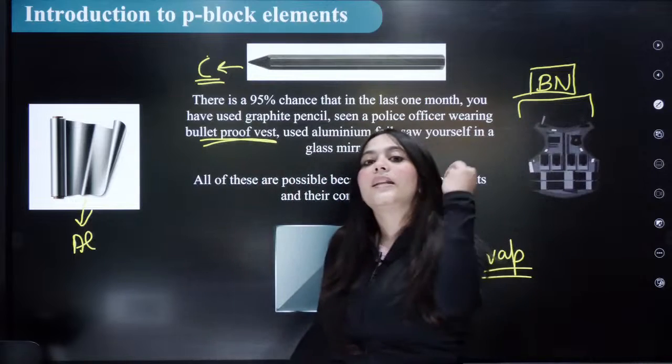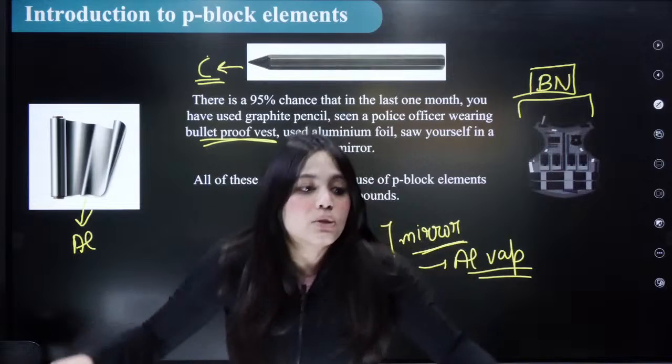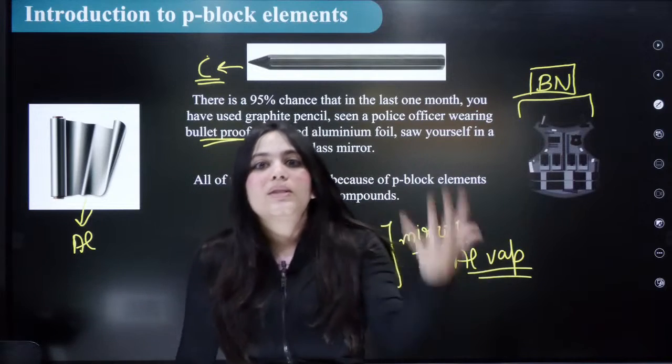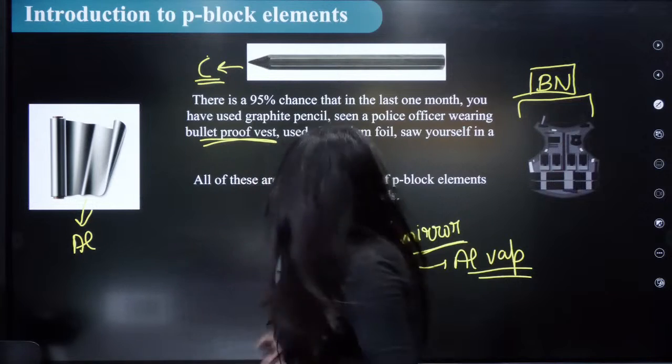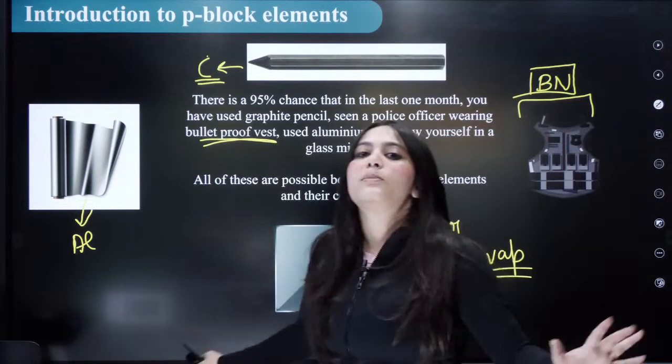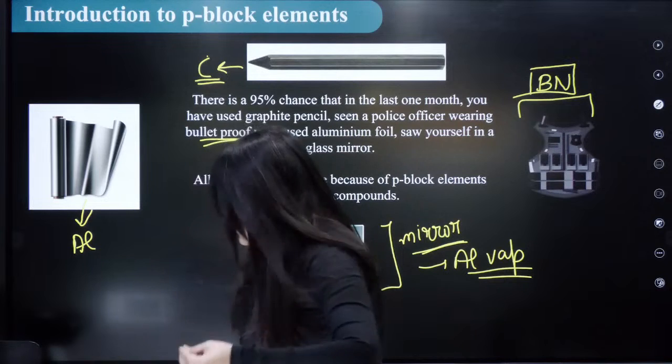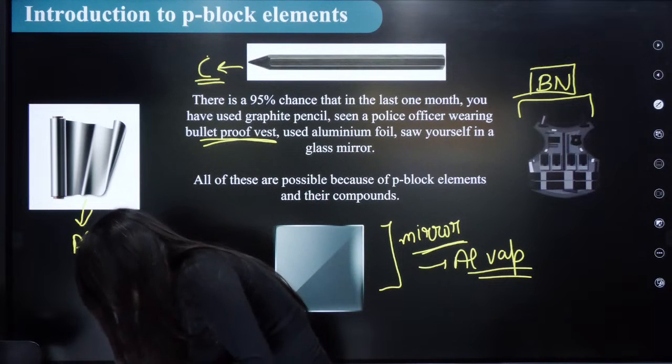So these are the uses of the P block elements. You must know in your everyday things, you see P block in your pencil, in the aluminium foil, in the bulletproof vest, and even in your mirror. Everything is made up of P block elements. Okay? Let us begin the next thing.